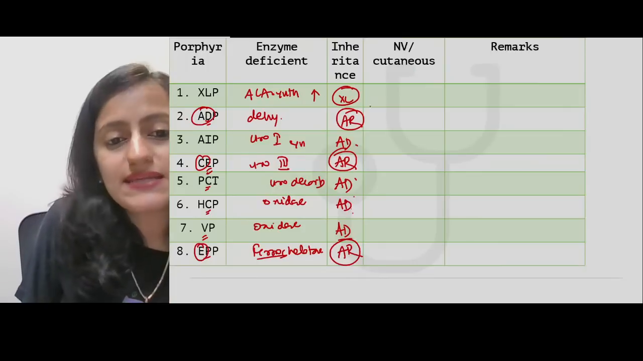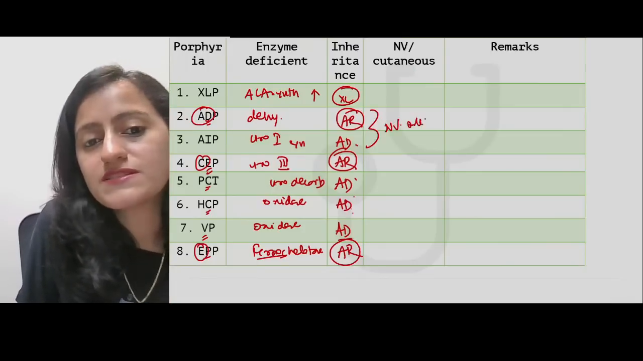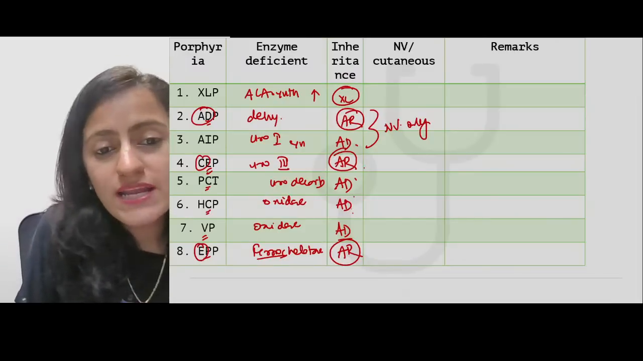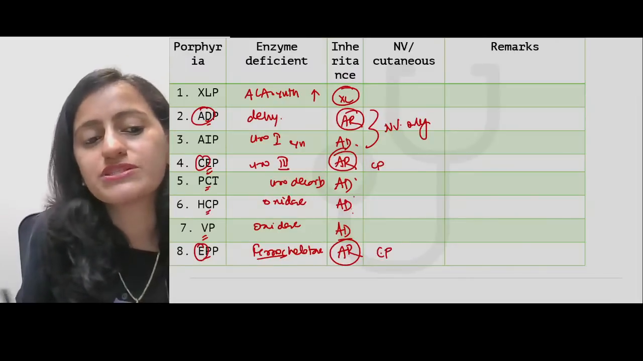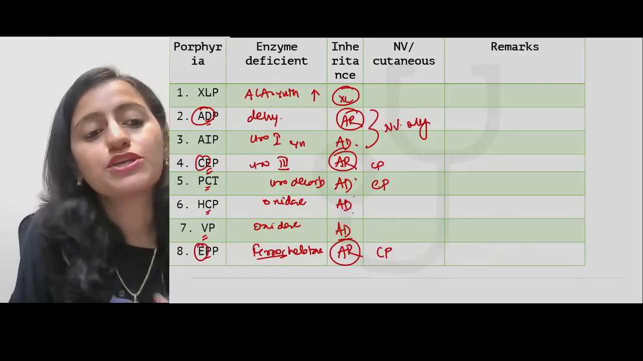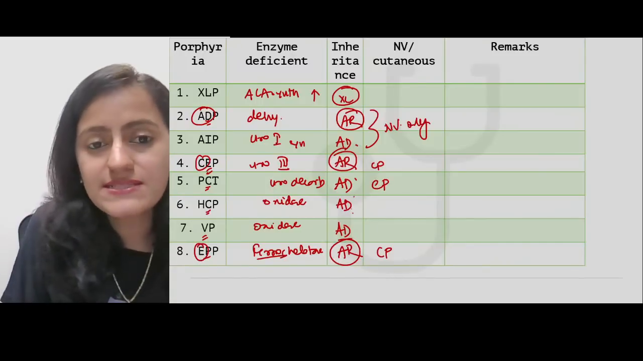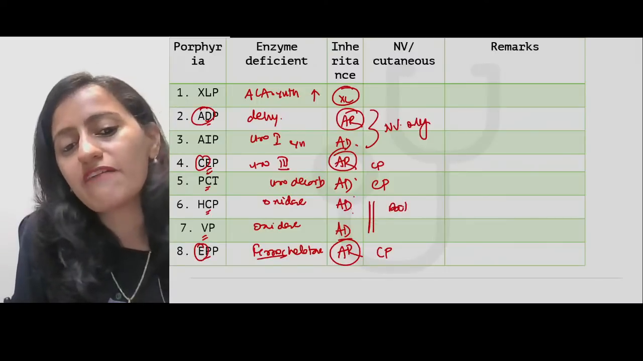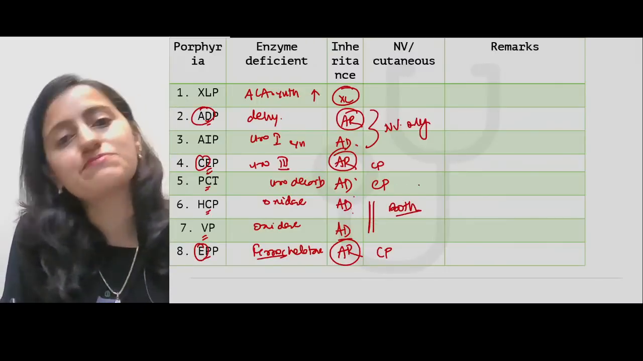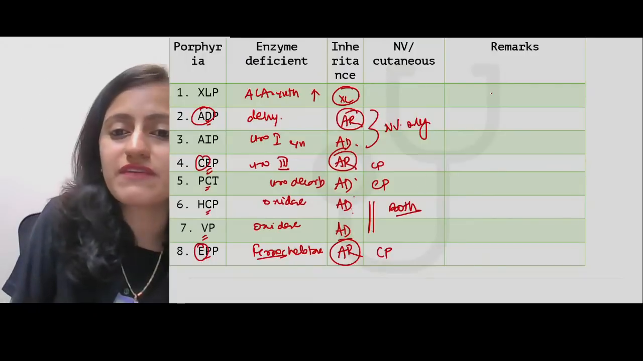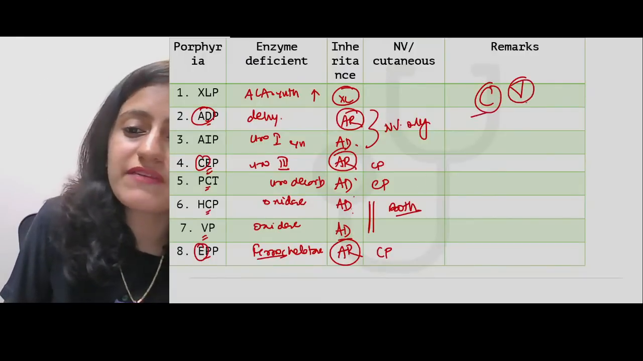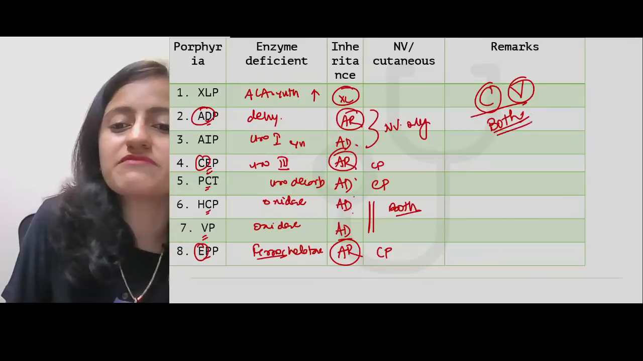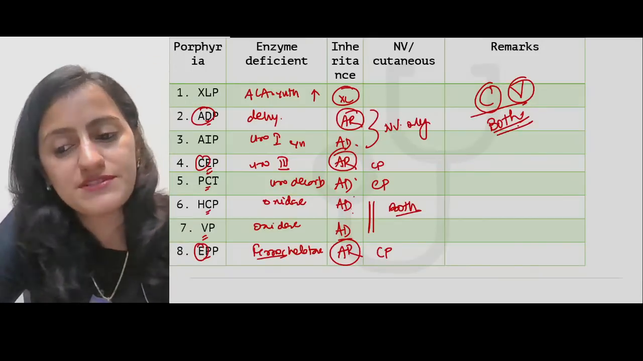Neurovisceral, cutaneous: ADP and AIP are neurovisceral only. All erythropoietic will have the cutaneous manifestations. Cutanea tarda is cutaneous, right? And HCP and VP are the ones which have both combined and various manifestations. So remember, combined and various are both the manifestations. All right.